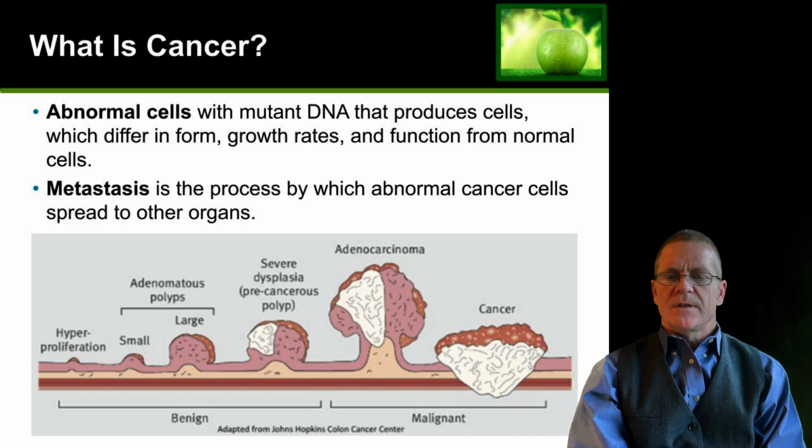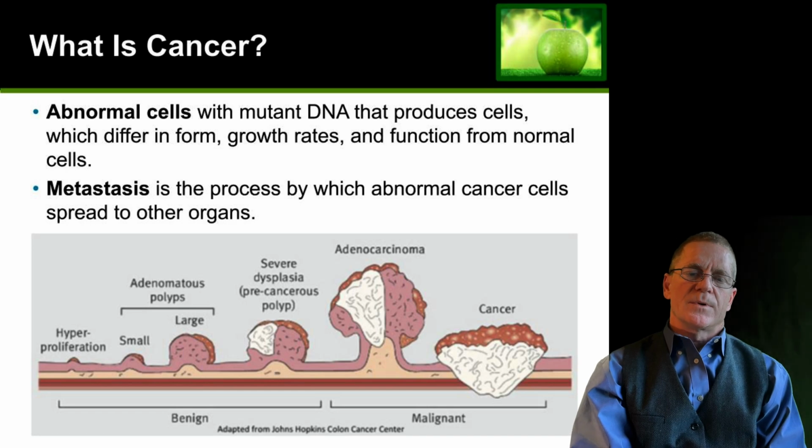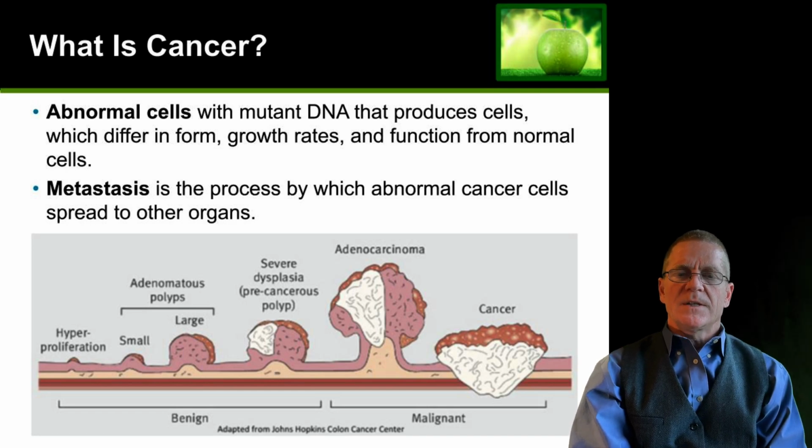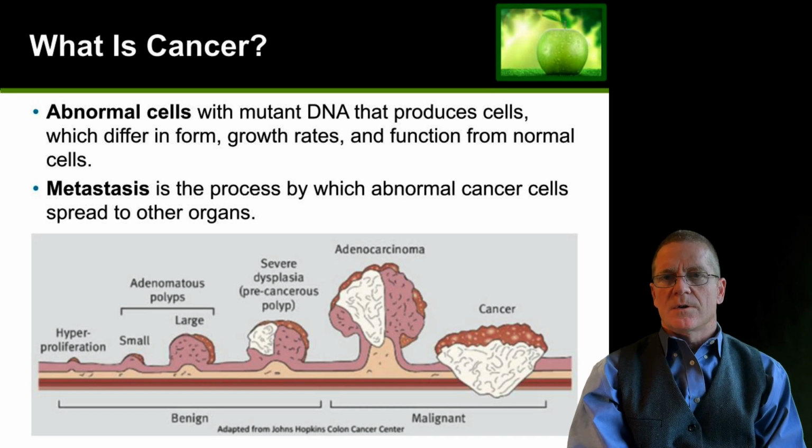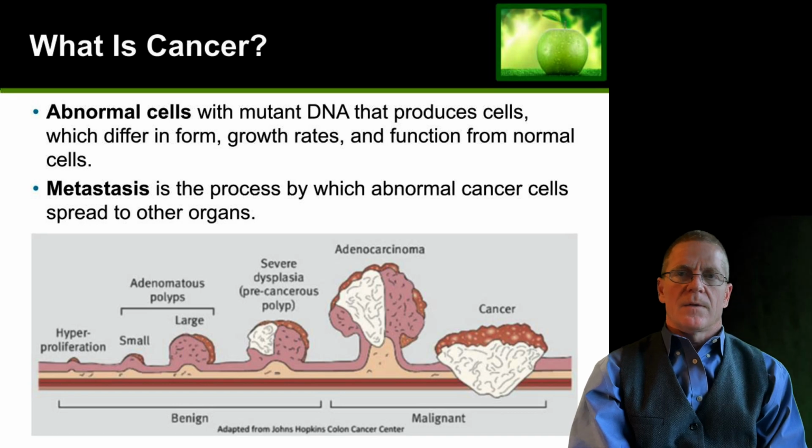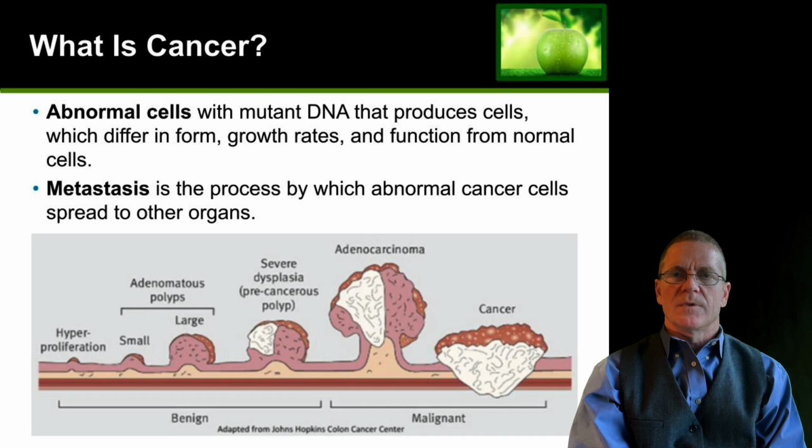At each stage, you can see from hyperproliferation to polyps of small size and large size, to precancerous polyps, to adenocarcinoma, and then frank cancer. At each of these stages, mutations are occurring in DNA as the cells grow and divide. There are certain pro-inflammatory signals that will increase the risk of this process occurring quickly.